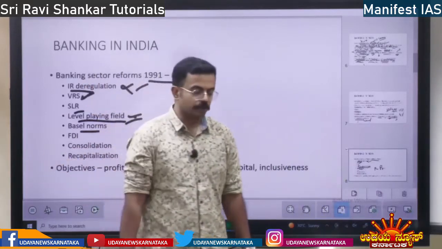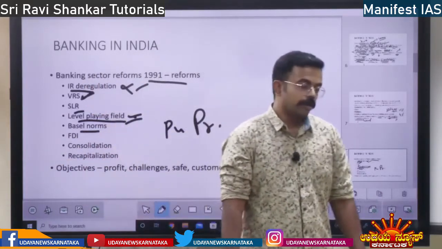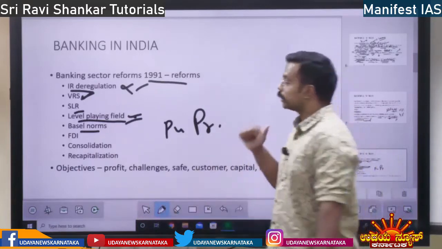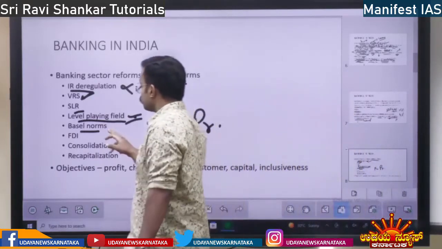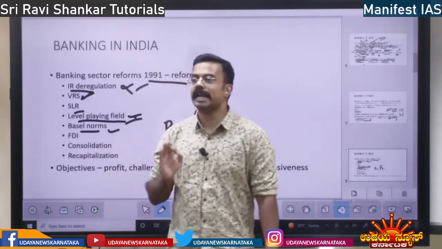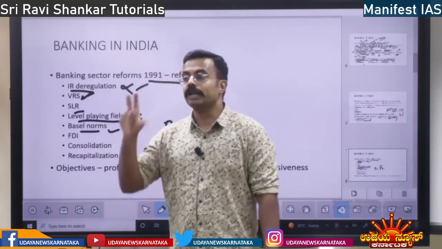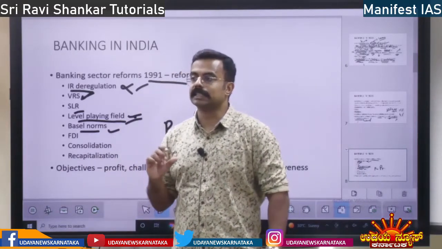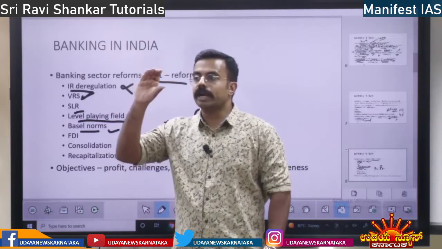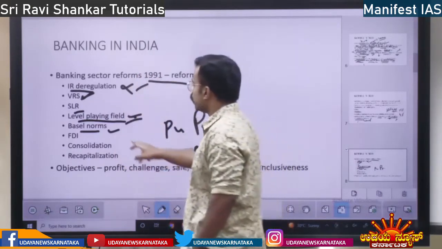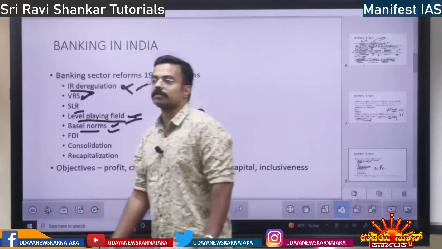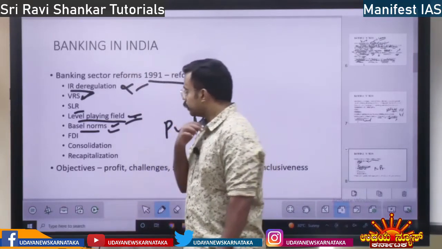Next, Basel Norms. I am going to discuss what Basel Norms are. Basel Norms were accepted. Basel Norms are basically good lending practices to reduce risk. Banks face lending risk. To reduce that risk, Basel Norms are followed, right? So that is one thing.